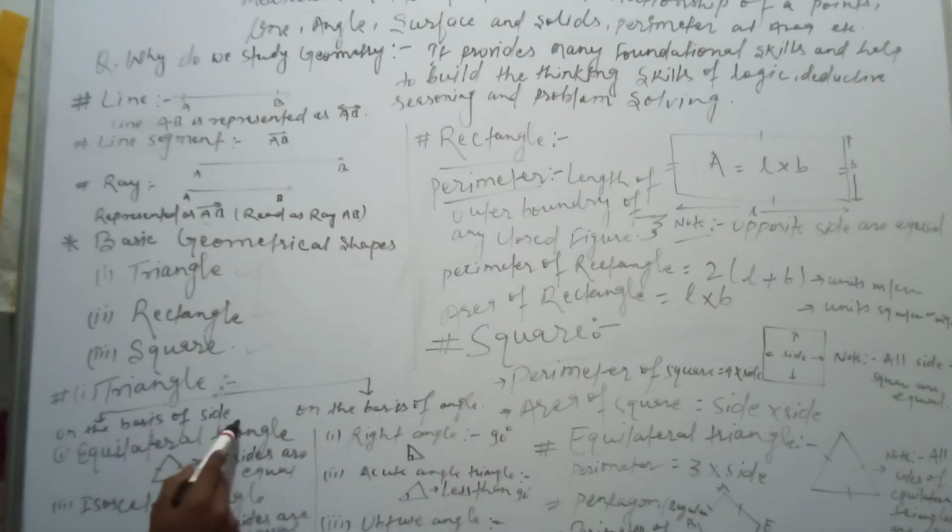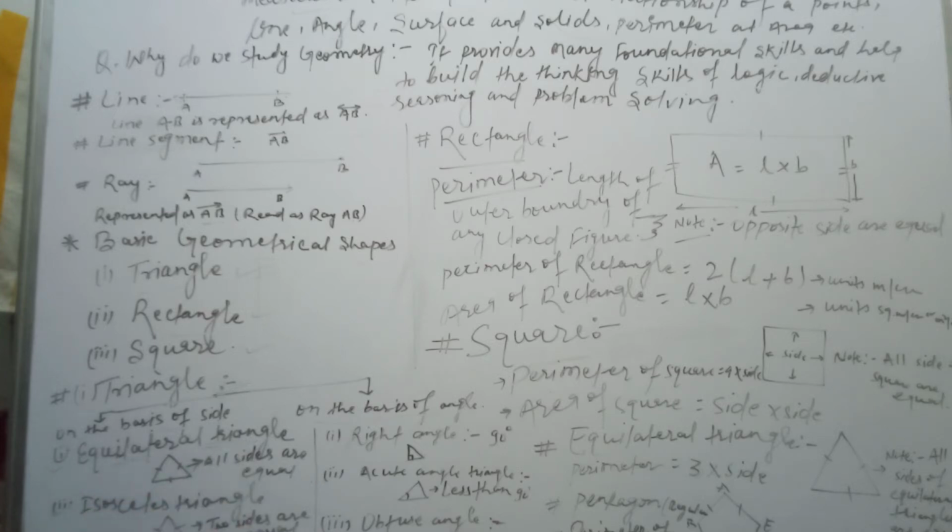On the basis of sides, a triangle is divided into three types: equilateral triangle, isosceles triangle, and scalene triangle.